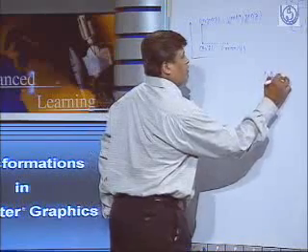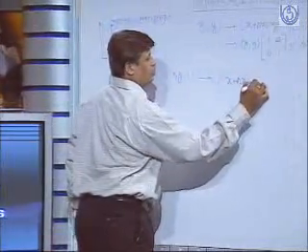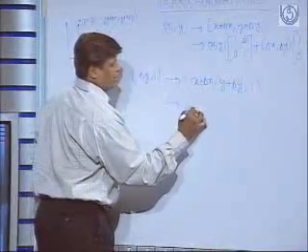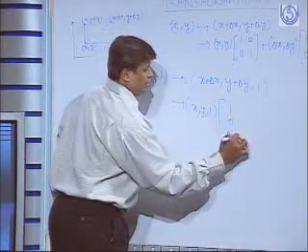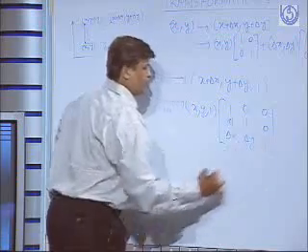X, Y, 1 can now be written as X plus delta X, Y plus delta Y and 1. Now we can write that X, Y, 1 and the matrix 1, 0, delta X, 0, 1, delta Y, 0, 0, 1.